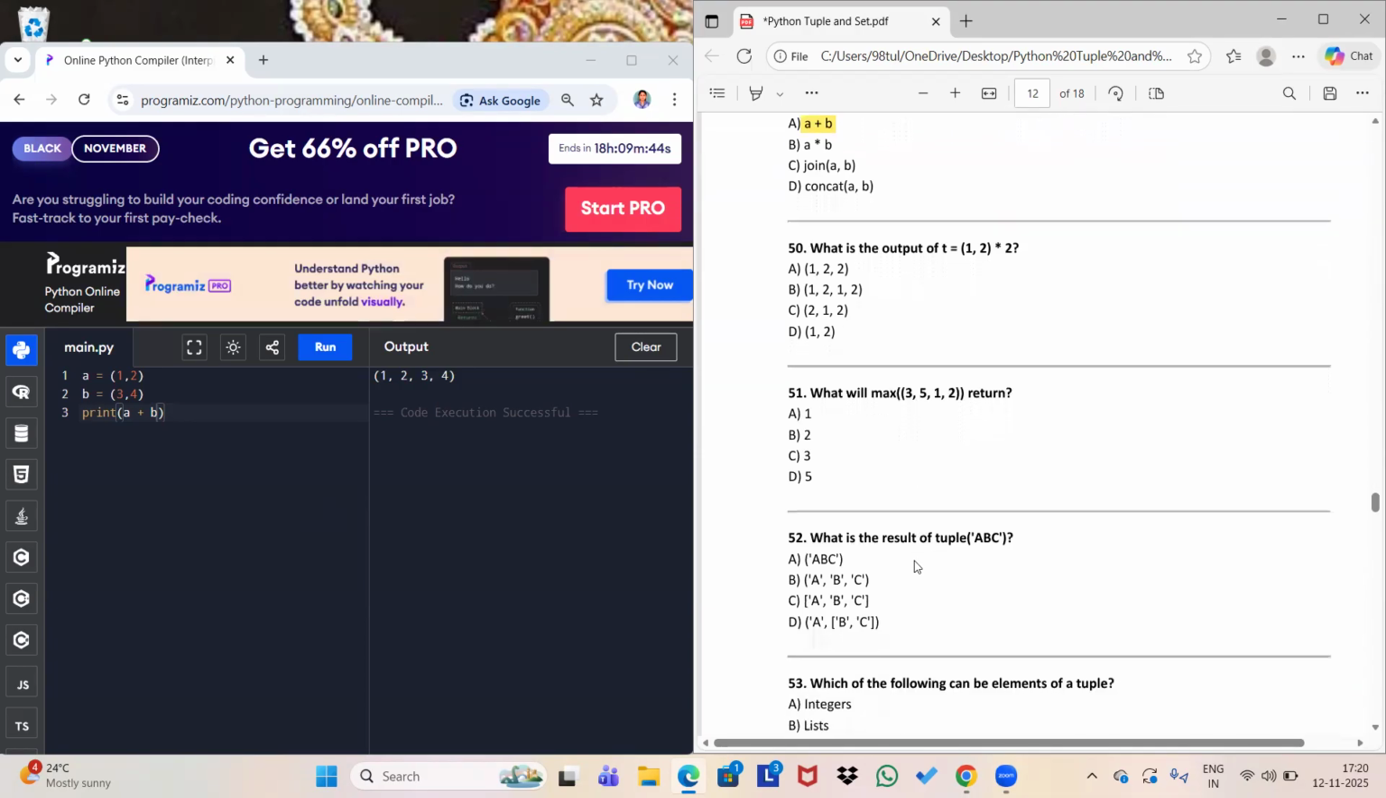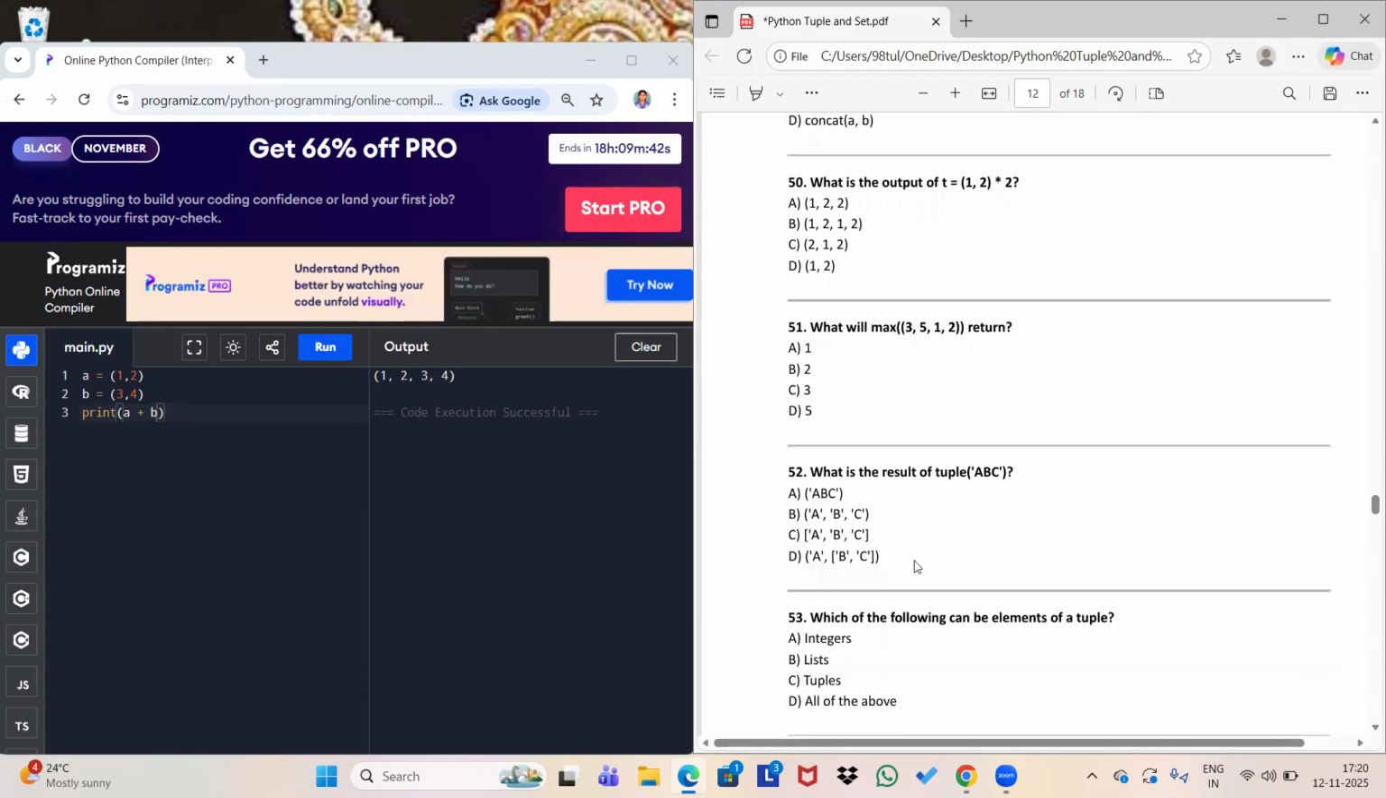Okay, next one. What is the output of T? That means here we are going to again use the BODMAS rule. So it will multiply with 2. The tuple 1, 2 will be multiplied by 2 and it will be 1, 2, 1, 2. That means the elements of this tuple will be repeated twice, and it will follow indexing. So that's why it will be 1, 2, 1, 2.